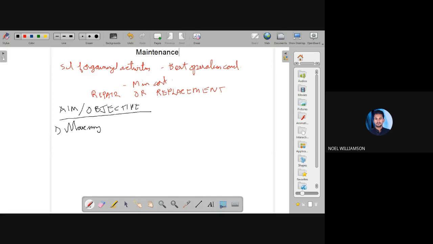Maximizing the production at lowest cost and high quality, with safety standards.